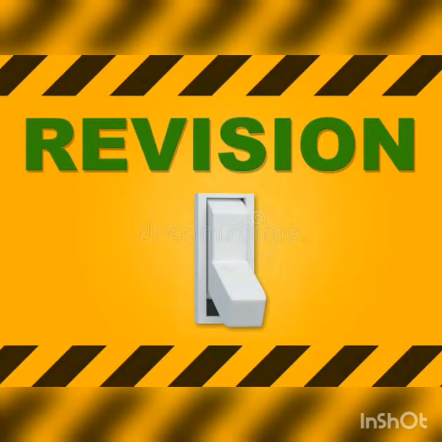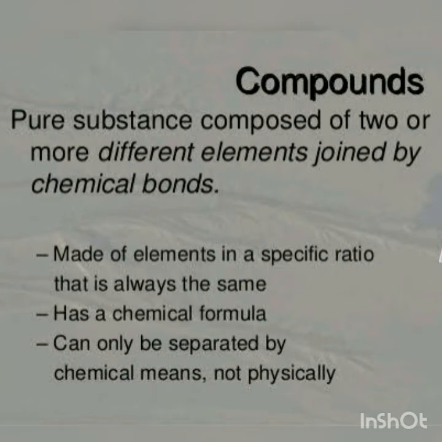Before moving further in the chapter, let us revise some of the terms which we have done in the previous videos. Mainly we have discussed compounds. Compounds are pure substances which are formed by two or more elements joined together chemically.